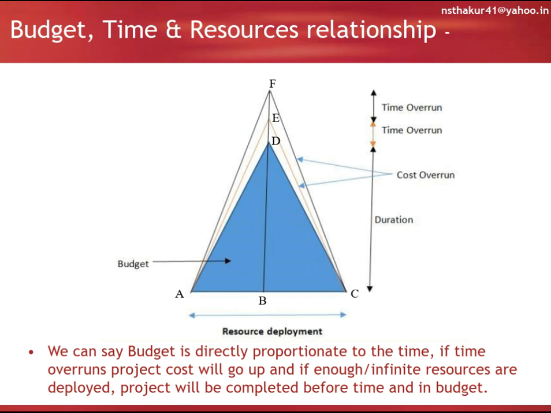On the other hand, if we extend the baseline of this triangle, assuming area, that is budget, is constant, then the height of the triangle would be reduced. It means if we deploy infinite resources, then the project can be completed before time and in budget.